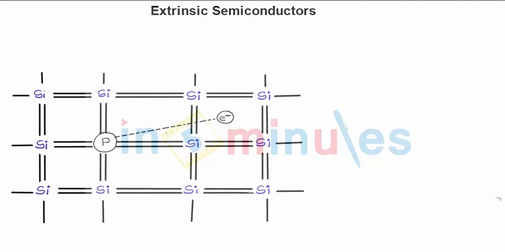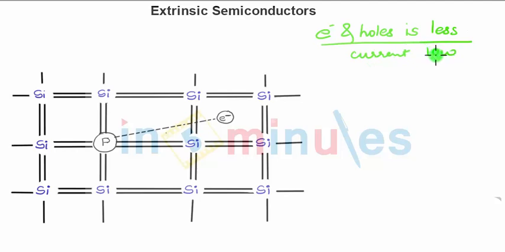Next concept is of the extrinsic semiconductors. Why we go for extrinsic semiconductor is, in intrinsic semiconductors, the concentration of electrons and holes is less. So because of the less concentration of electrons and holes, the current you are getting from an intrinsic semiconductor is again low. So if you want to have a large current value, then we go for extrinsic semiconductor.